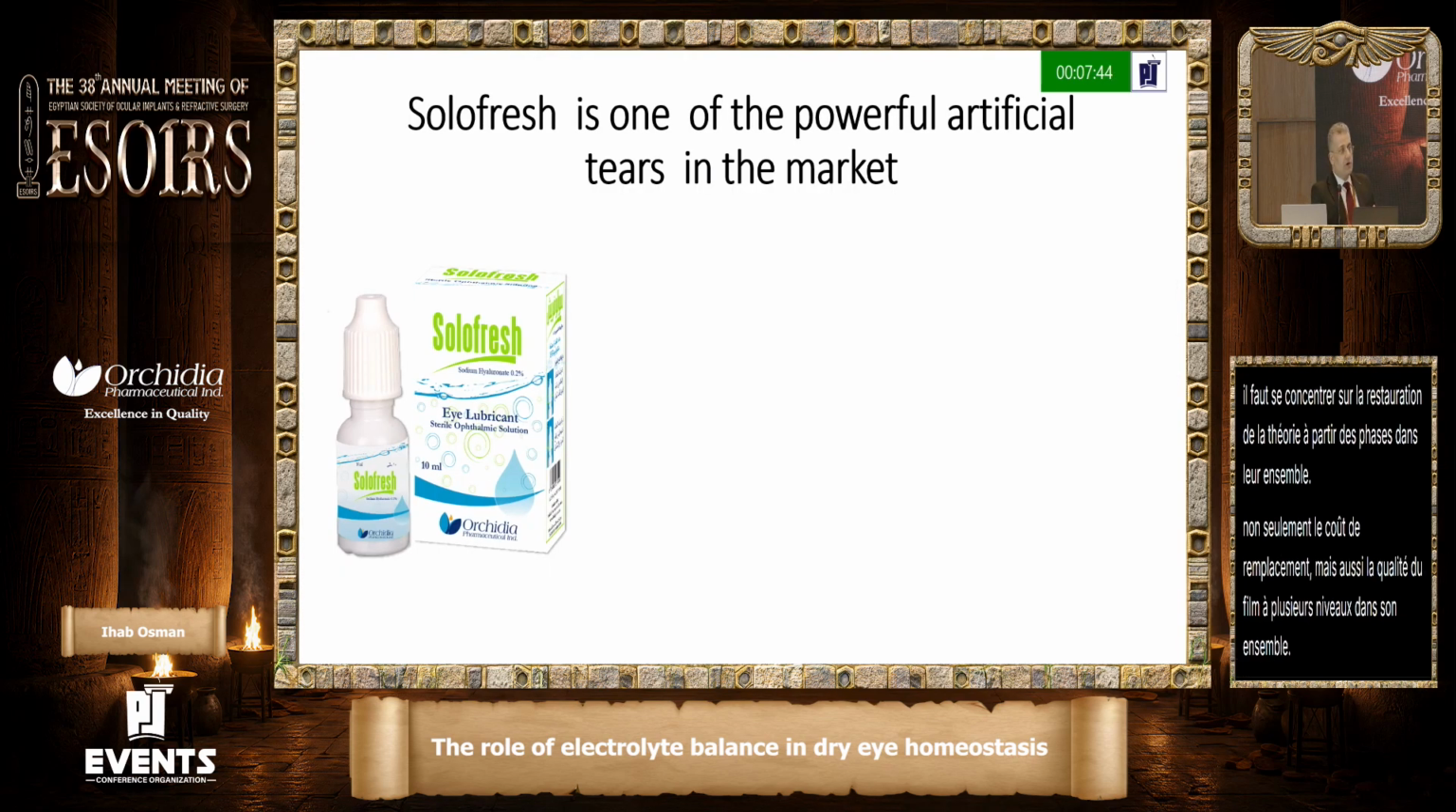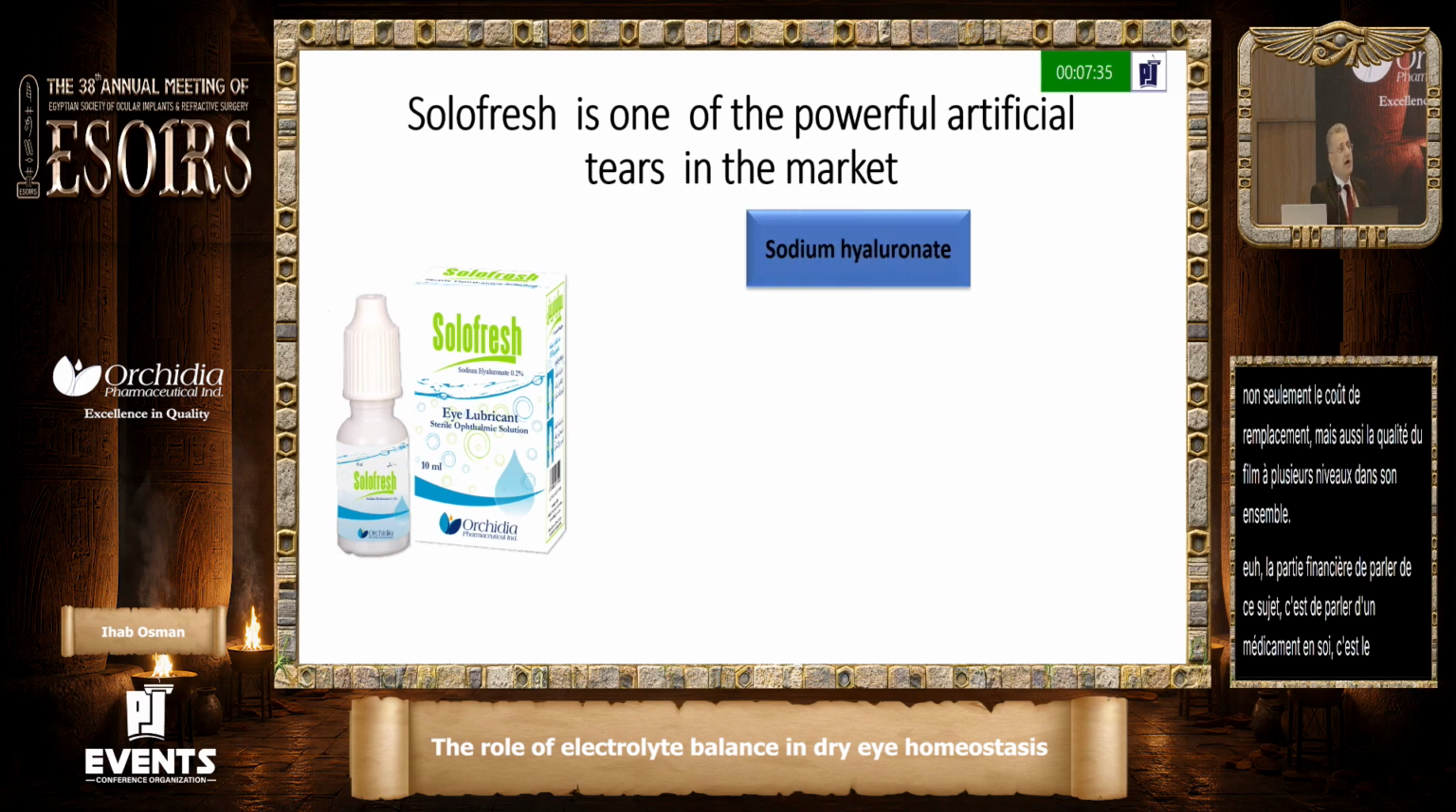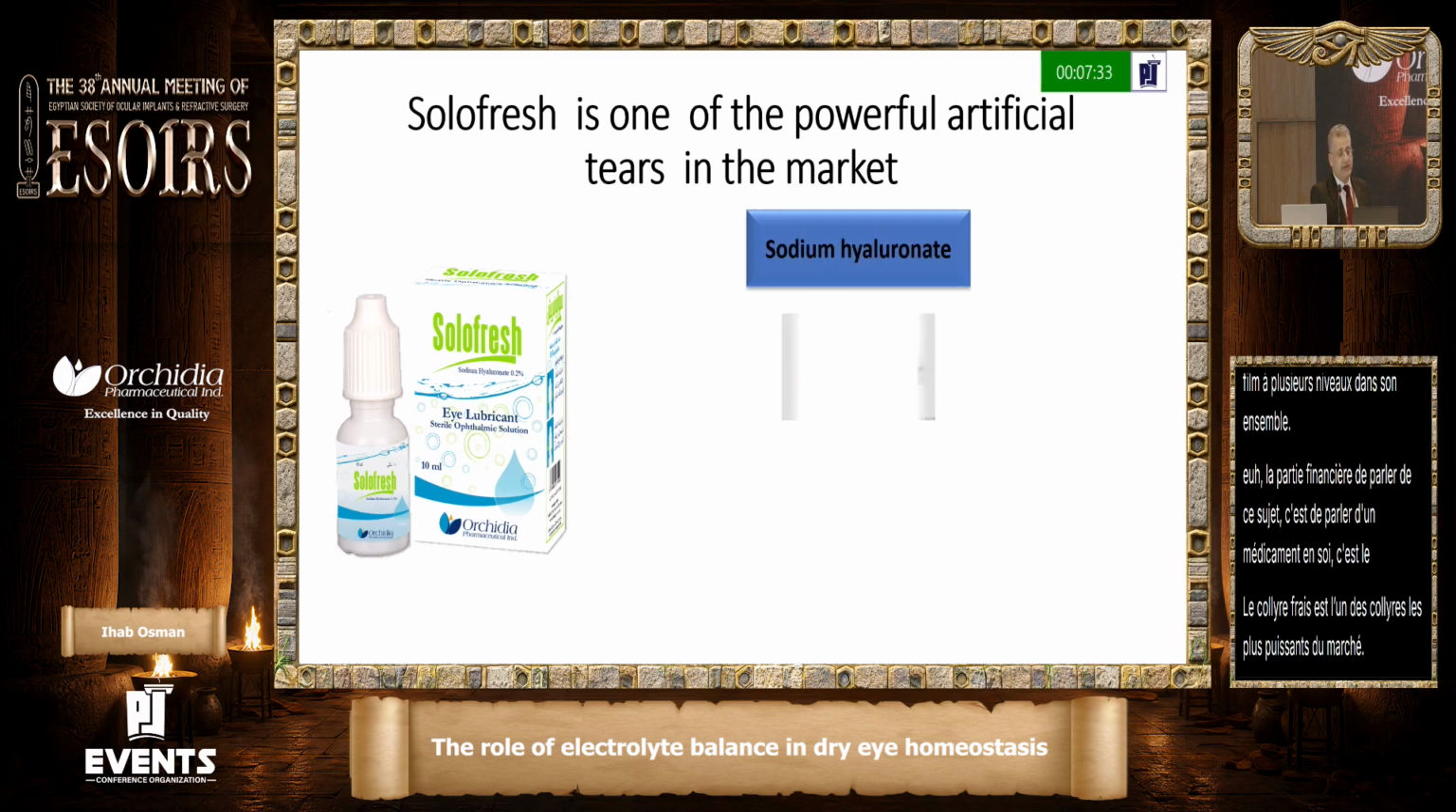The final part of talking about this topic is talking about one drug per se. It is the SoloFresh eye drop. It is one of the most powerful eye drops in the market. It has sodium hyaluronate, and this active ingredient is very important because it has dual action.